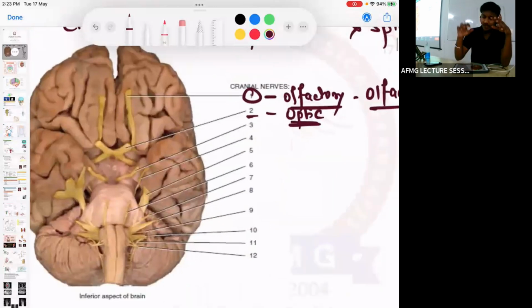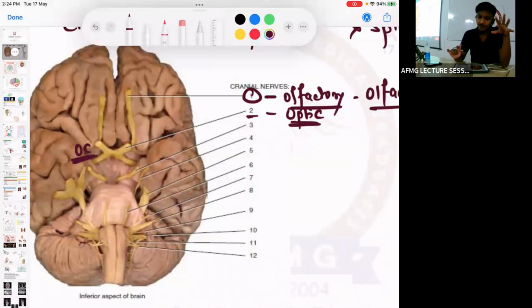This optic nerve usually crosses at the level of the sella turcica, and in the sella turcica we have a gland known as the pituitary gland. Any pathology of the pituitary gland, that means a pituitary adenoma, will compress which part of the optic nerve? It will compress the optic chiasma.